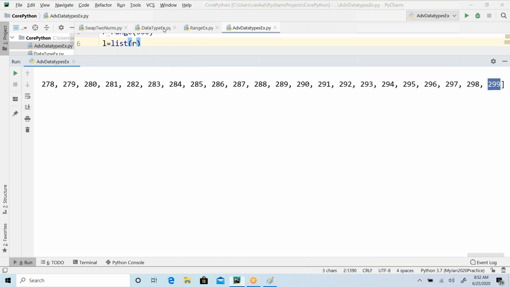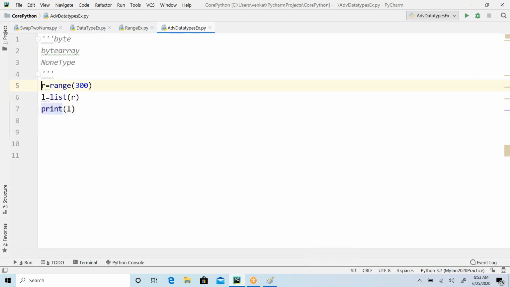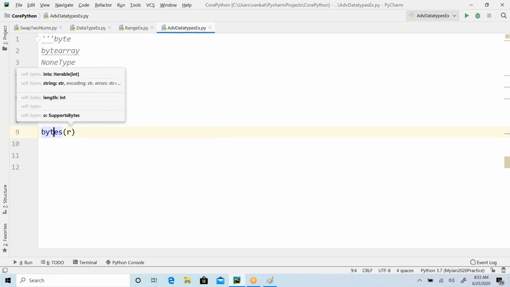It is going to print the numbers from 0 to 299. Clear. Now, the same way, can I use the byte data type here? We have a bytes function, where you can pass your range function.